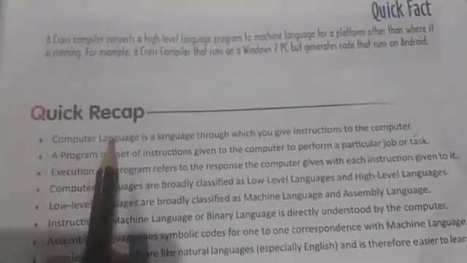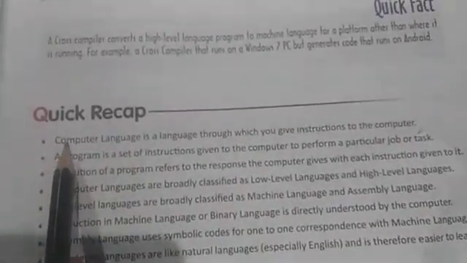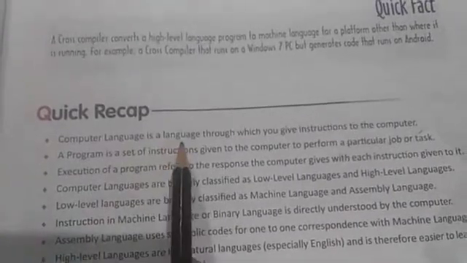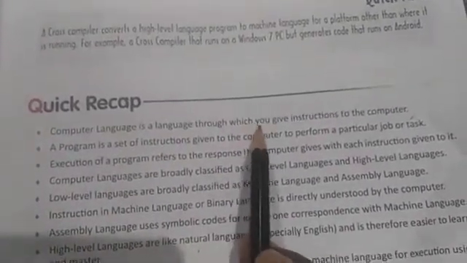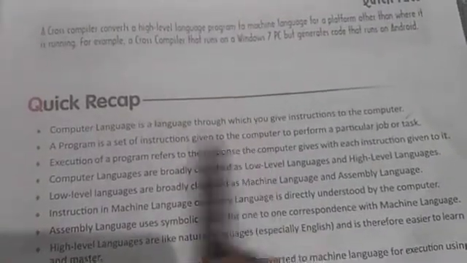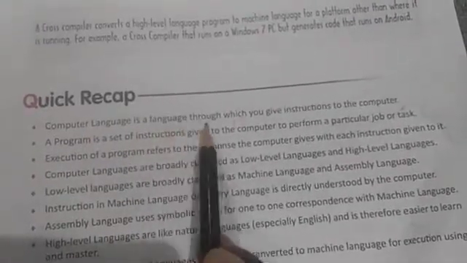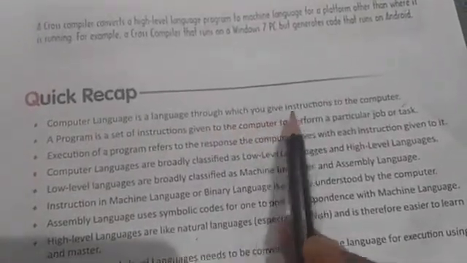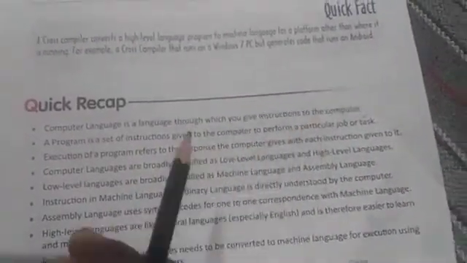Another definition, given in the quick recap, is very simple: computer language is a language through which we can give instructions to the computer. Here, in place of "we" you will write "we" as given. These are the two definitions.